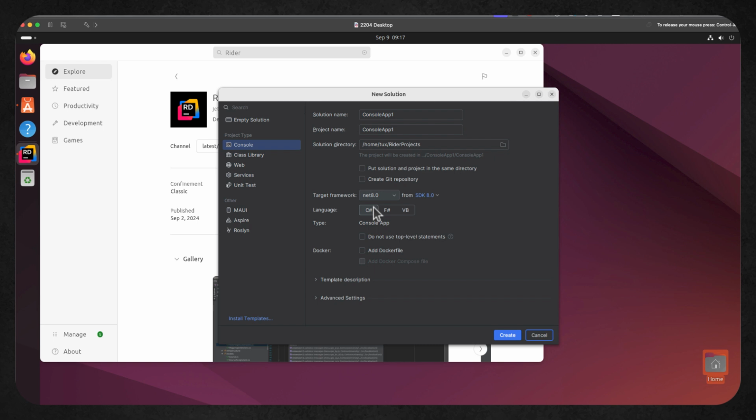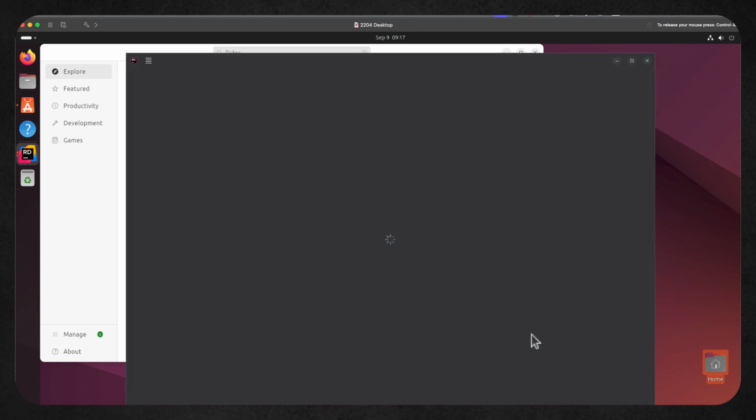And now we can choose, well, what language do we want to write in? So we've got the choice of C#, F# or VB.NET. So we're going to stick with C# for the moment. I'm going to use a console application, so a command line application. And then there's an option here where I can select not to use the top level statements. There is code that I can omit in later levels of .NET, so .NET 6 and later. In some ways, I think it's clearer if I leave these statements in. So I just deselect the top level statements.